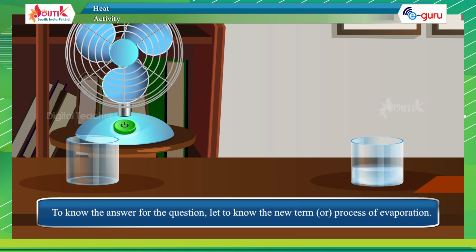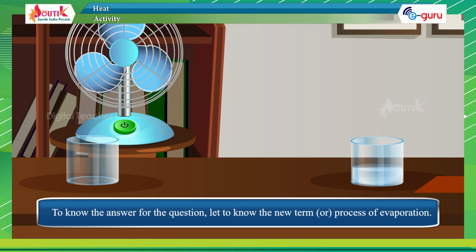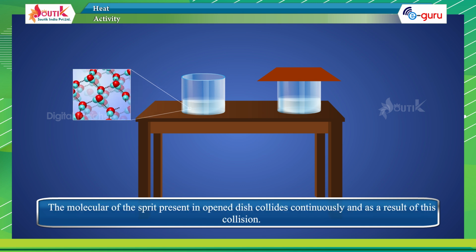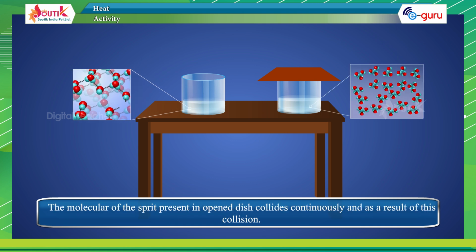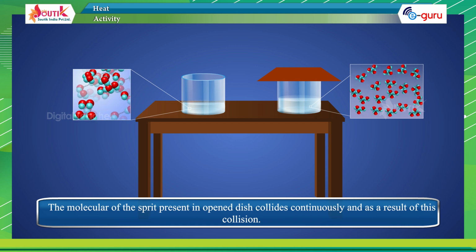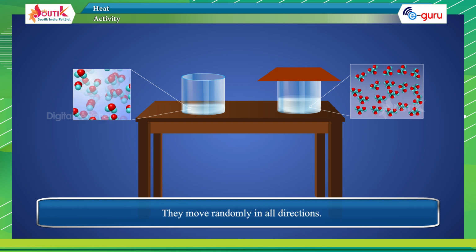To know the answer to this question, let us learn the new term or process of evaporation. The molecules of the spirit present in the open dish collide continuously and, as a result of this collision, they move randomly in all directions.